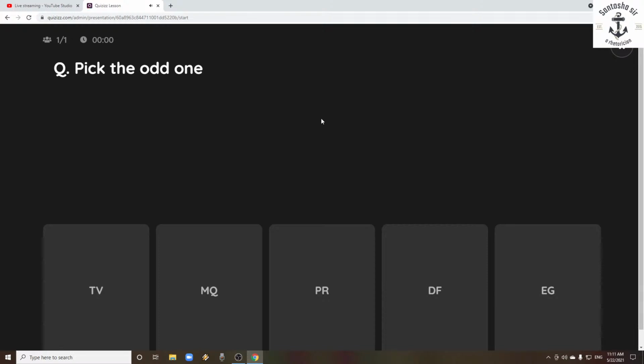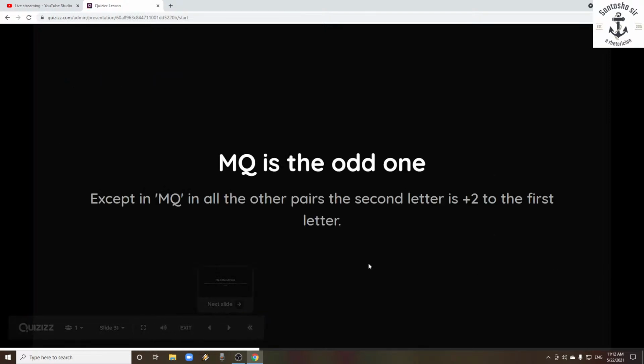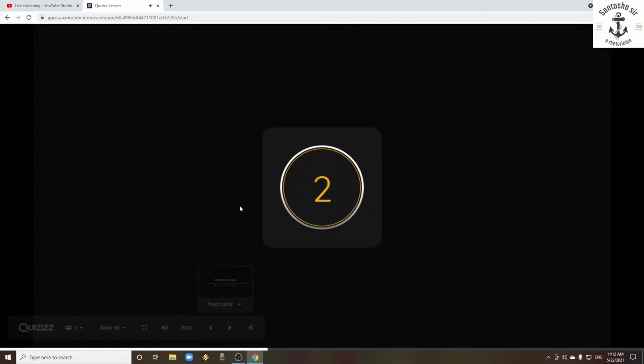Now here the options are TV, MQ, PR, DF, EG. Looking into these options, MQ is a different one, and I believe when we conducted the quiz, instead of EG it was mentioned as FG. So few participants got confused. They got two odd ones. It was my bad typing error. Except in MQ, in all the other pairs, the second letter is plus 2 to the first letter. That's why MQ is the odd one. Whenever you find any mistake in the quiz, you are welcome to give me the suggestion immediately.